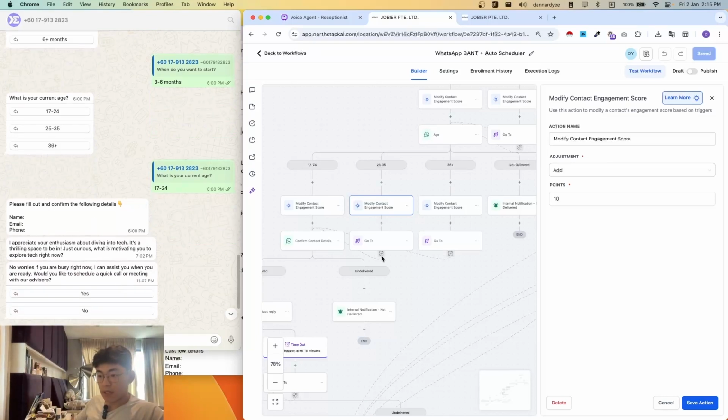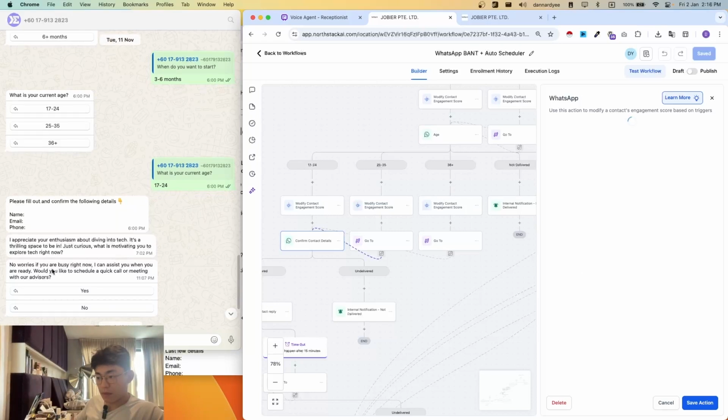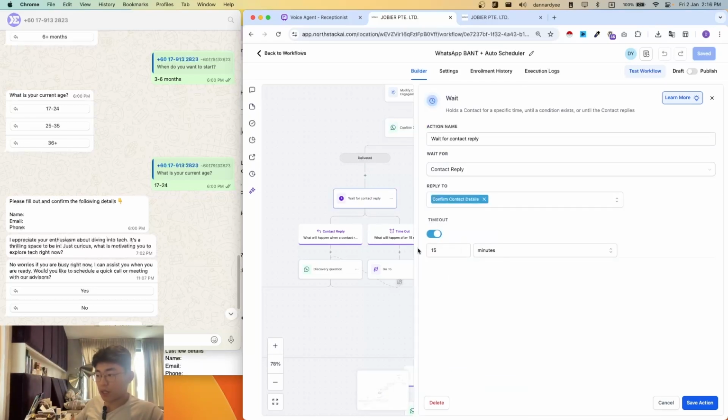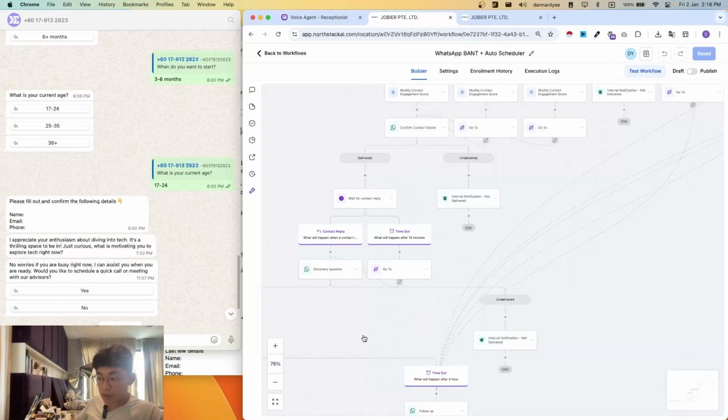So lastly, we will then send a message, which is to confirm the contact details, right? As you can see, after this, I did not reply, and we'll have a step usually to check whether or not the contact has replied. We'll check for 15 minutes, but in this case it's almost 1 hour because this is the updated version. This was tested in November, which is already outdated, but I'm just using it as an example to show you,